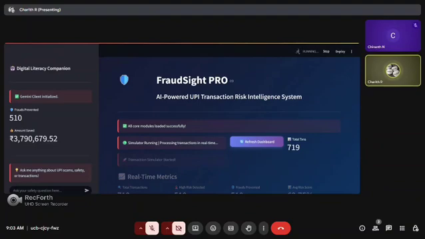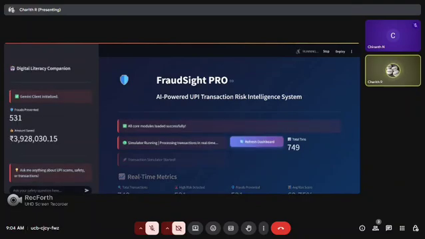Coming on to the problem and the social impact. Fraudsters today use sophisticated methods: fake payment screenshots, refund scams, impersonation of customer support, QR code tampering, and coordinated mule account networks. Victims are often first-time digital payment users, rural populations, senior citizens, and small shopkeepers. The social impact of solving this is massive. We protect vulnerable users, strengthen digital trust, and reduce national financial losses.